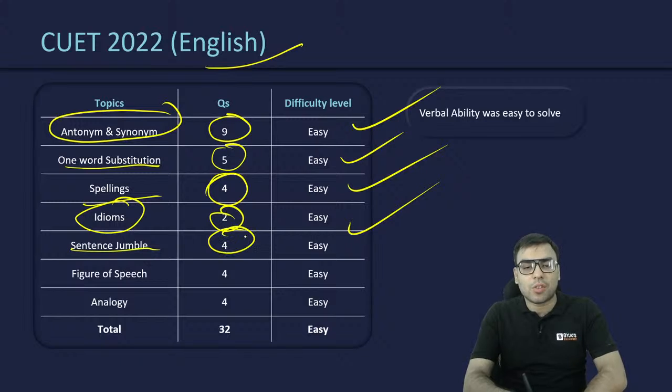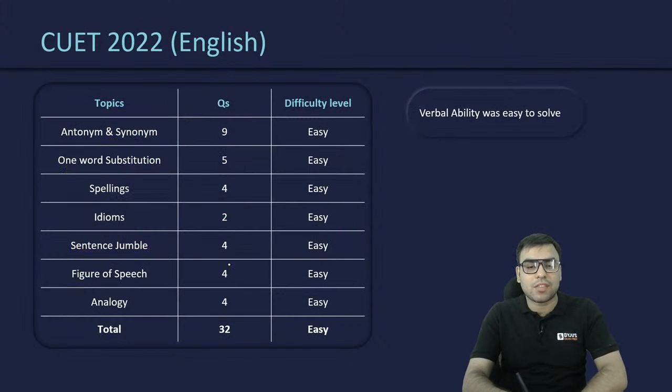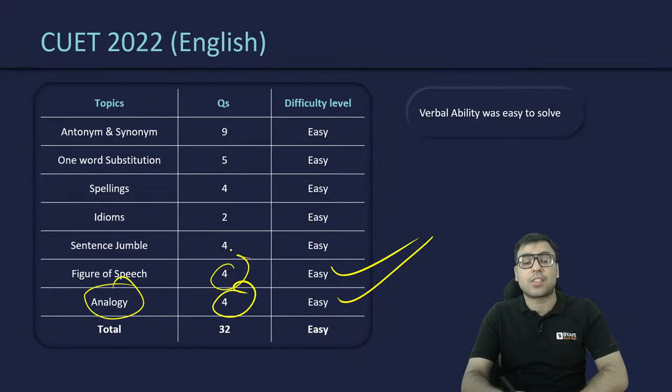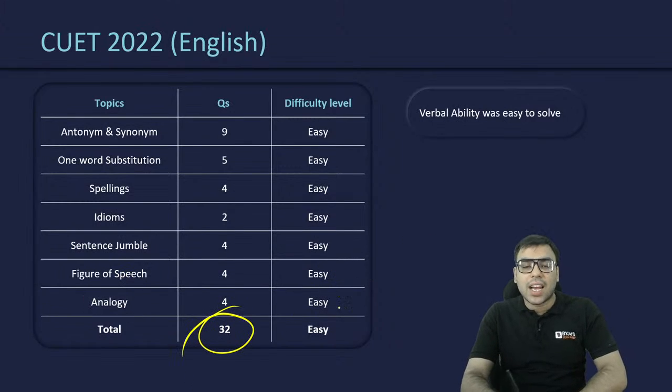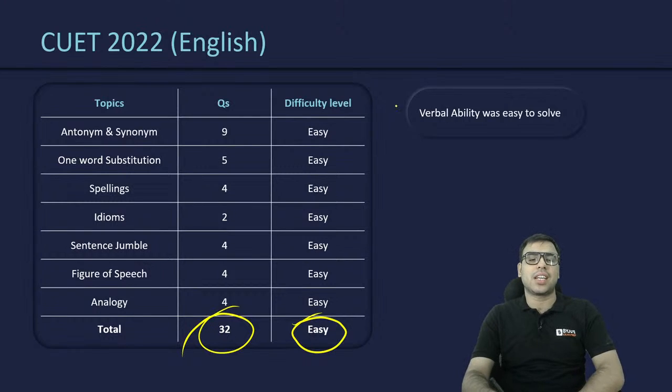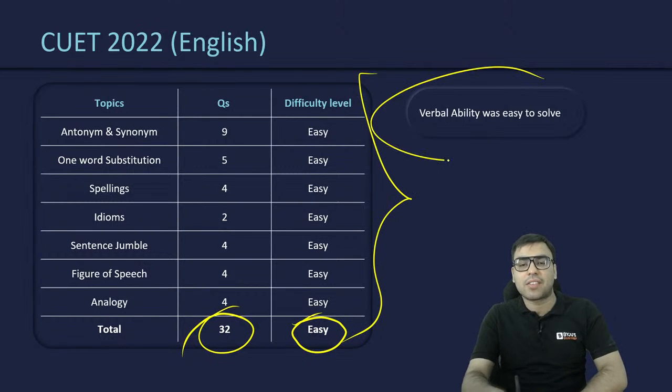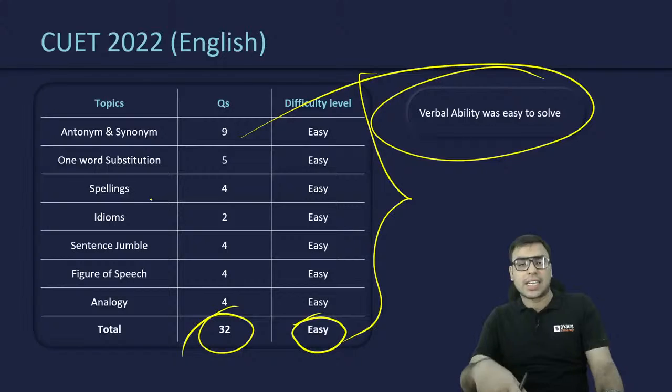Sentence jumble, 4 questions, easy level. Figure of speech, 4 questions, easy level. Analogy, 4 questions, easy level. So in all 32 questions were there and all were easy level. In fact, verbal ability was a very easy section.